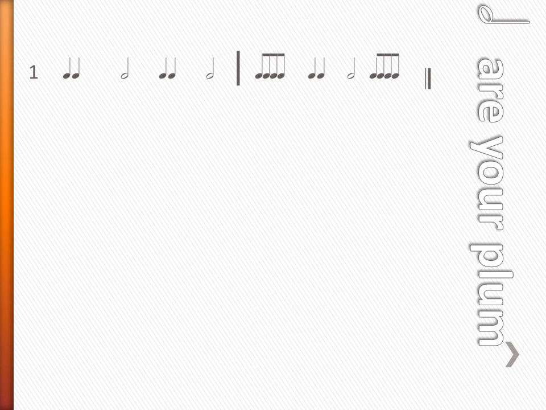Now, let's try the half note as our plum. So in number 1, half notes are plum, the apple is the quarter note, and the watermelon is the 8th note. Let's try this one. Here we go. 1, 2, ready, go. Apple, plum, apple, plum. Watermelon, apple, plum, watermelon. Great.